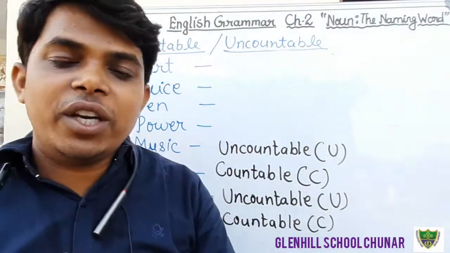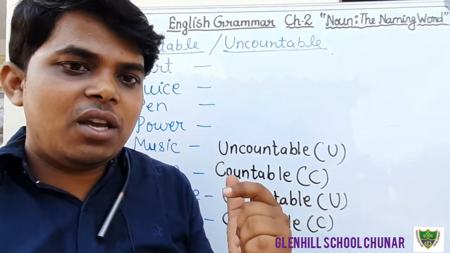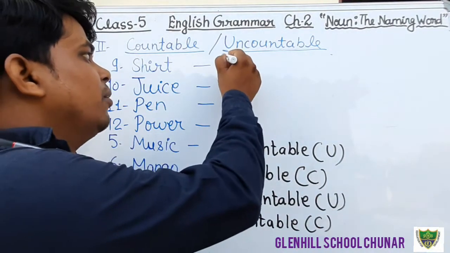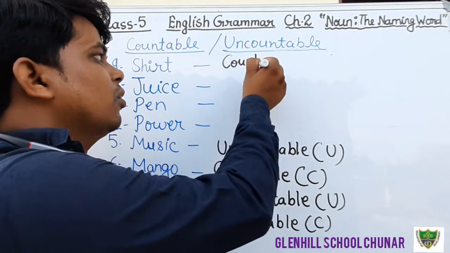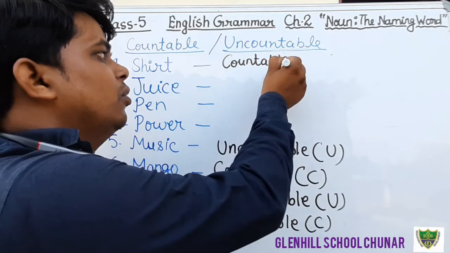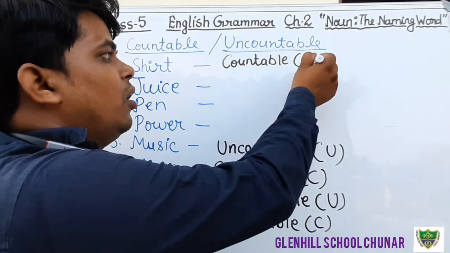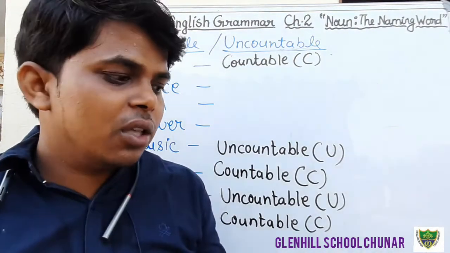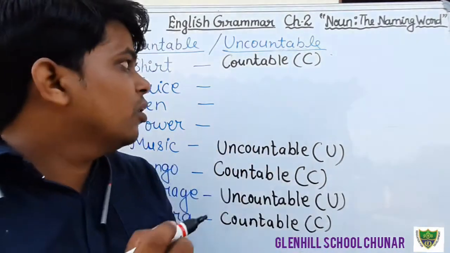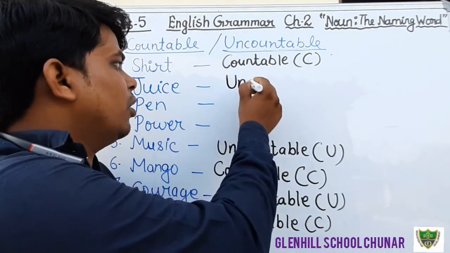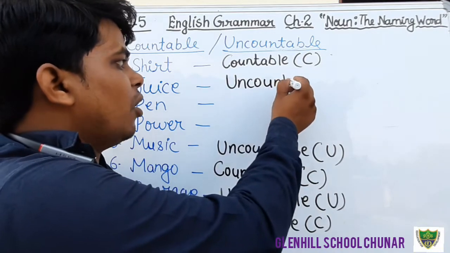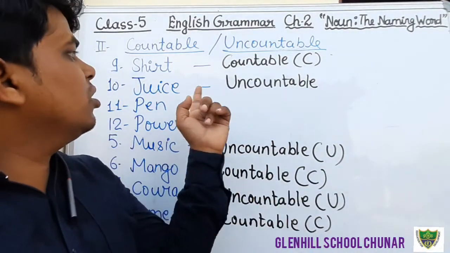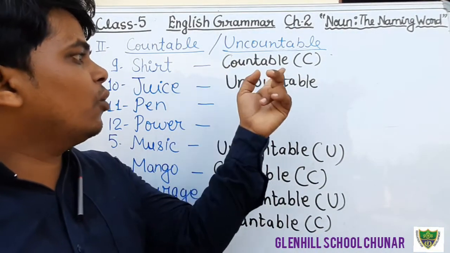Now we will see here. Shirt: we can count the shirt. How many shirts do you have? We can count it. So that is a countable noun. Countable noun, or you can write only C. Okay, juice. Juice is a kind of material, or we can say liquid, that we cannot count. Therefore, that is an uncountable noun. Juice is an uncountable noun. Shirt is a countable noun.